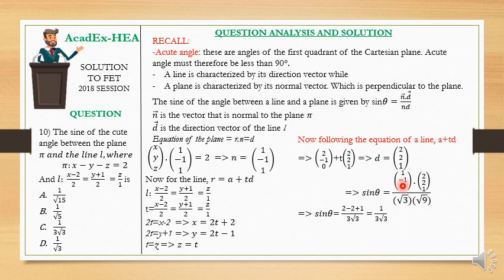And then we multiply 1 times 1, and we have 1. So when we sum up everything, we have just 1 over the denominator, which is 3 root 3. So from here now we can conclude that C is the option that has the correct answer: 1 over 3 root 3. C has the correct answer.